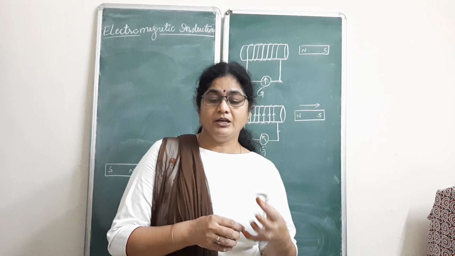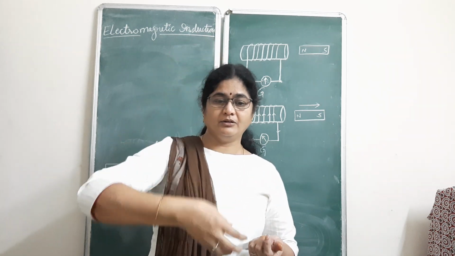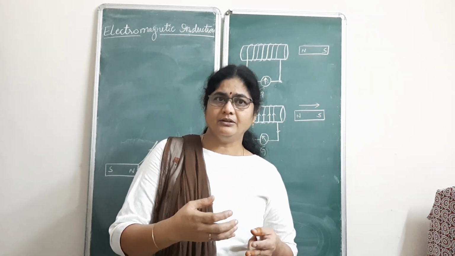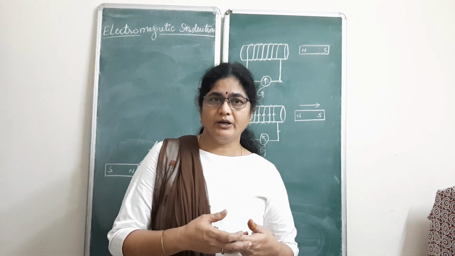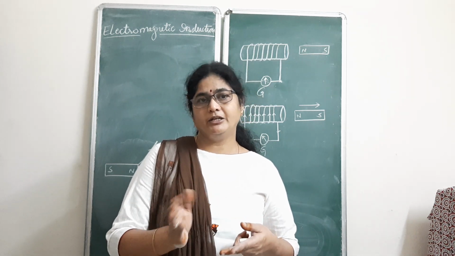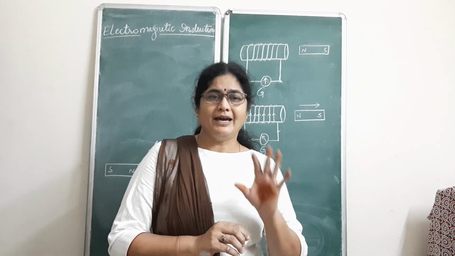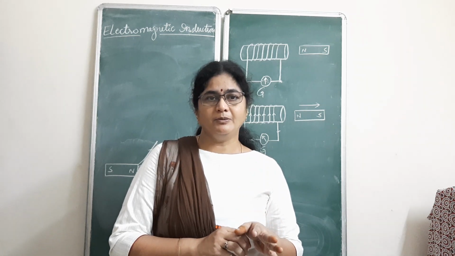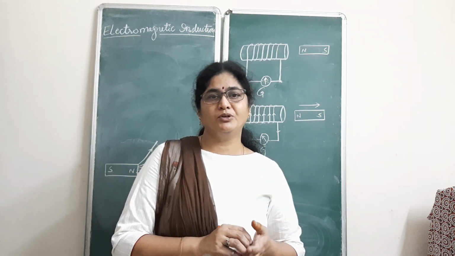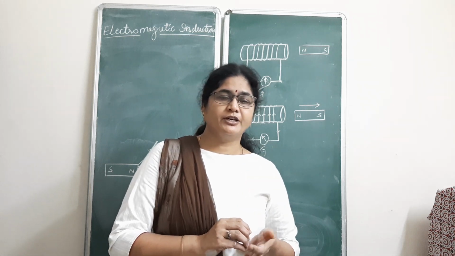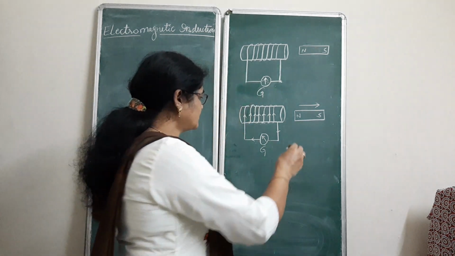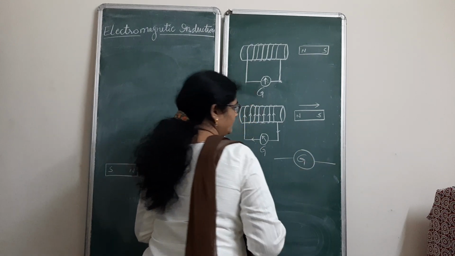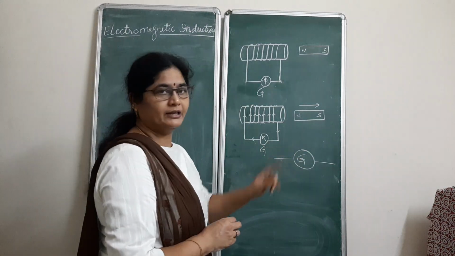With that, he thought that when the magnet is dropped down through this coil, some effect is taking place in the coil. Because of that, the galvanometer is deflecting. Galvanometer is a device which is used to check the presence of current in the circuit, and also to measure the amount of current. The circuit symbol of galvanometer is like this. It's just like an ammeter and voltmeter, but we have a galvanometer like this, G.